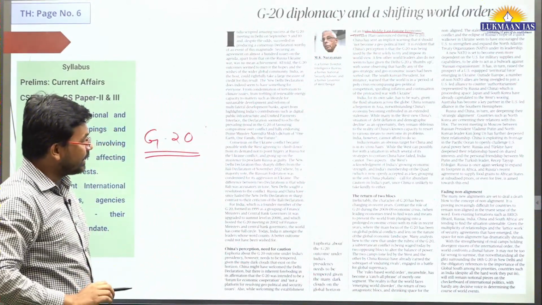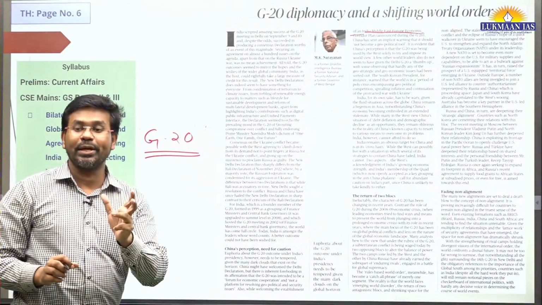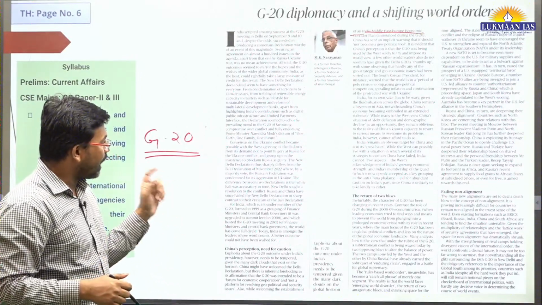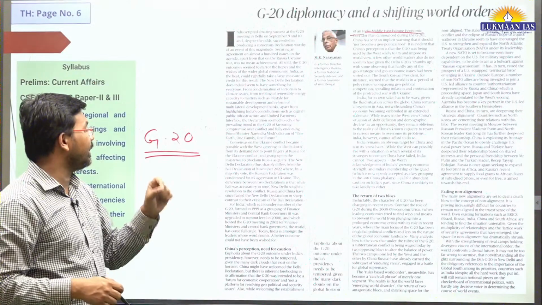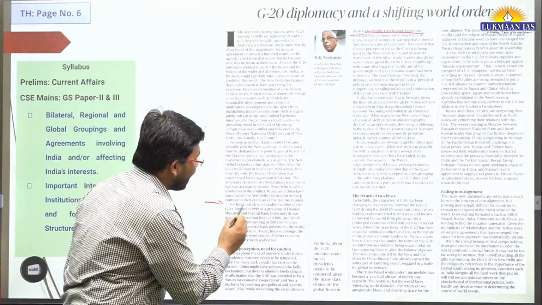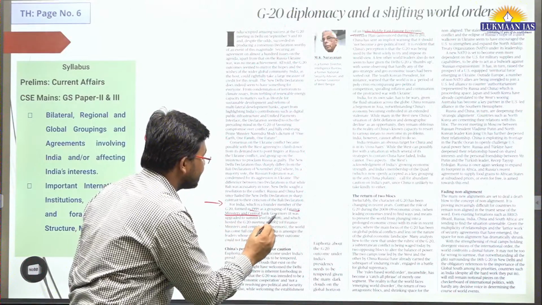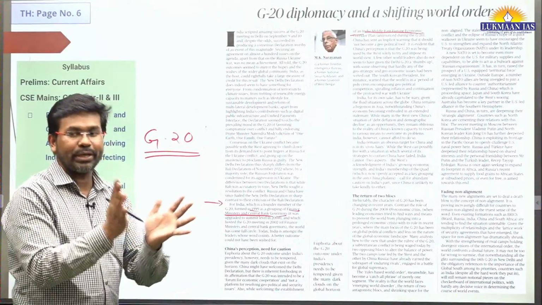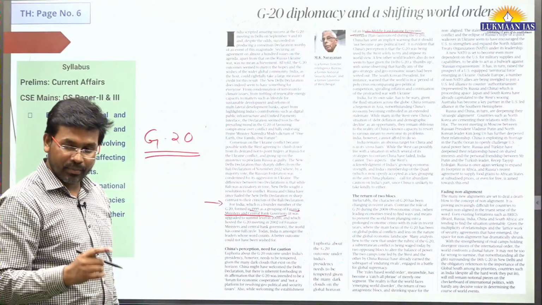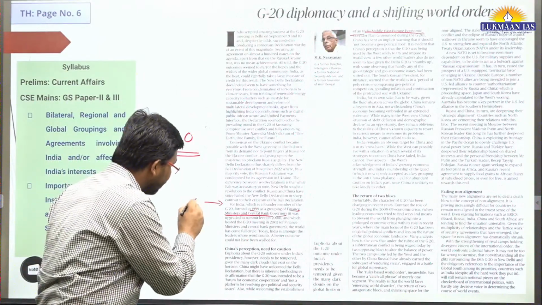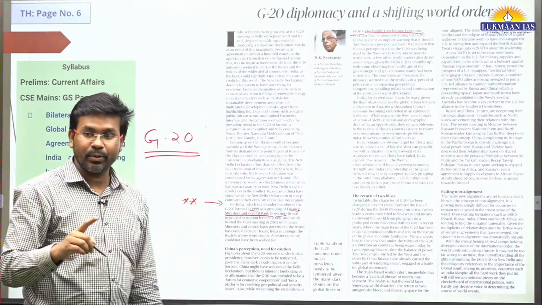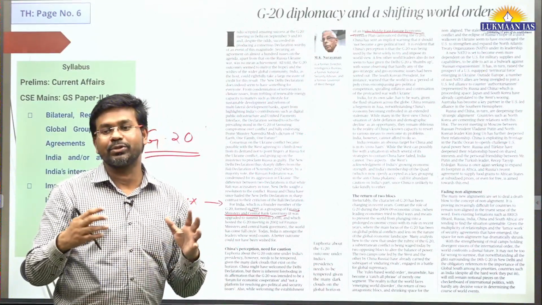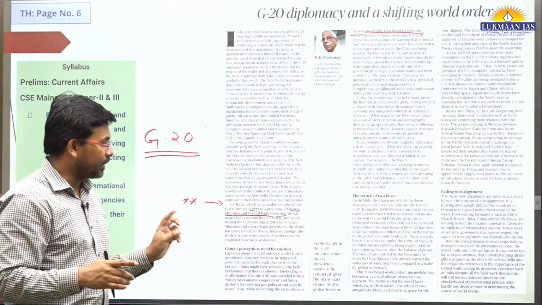And the thing is, in this article, the author has said how G20 has emerged, how this organization came into being. India became a founding member of G20, and it was formed in 1991 as a grouping of finance ministers and central bank governors. This is additional information in this article, on how G20 came into being and that India became a founding member. This is also important for the prelims exam, because in prelims they may ask whether India is a founding member of G20. Many people may think that India is not a founding member, but it is. That's an important thing.